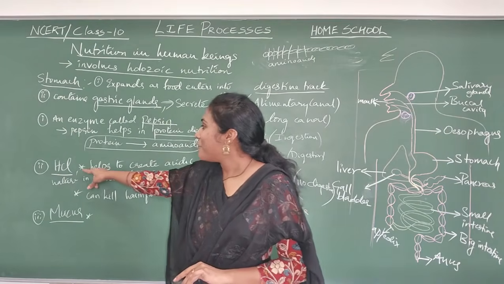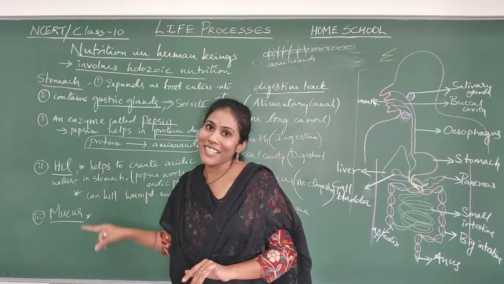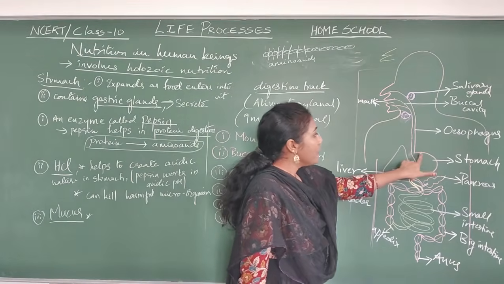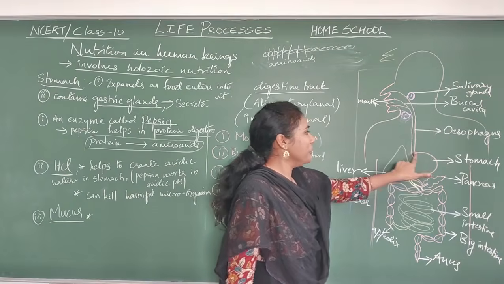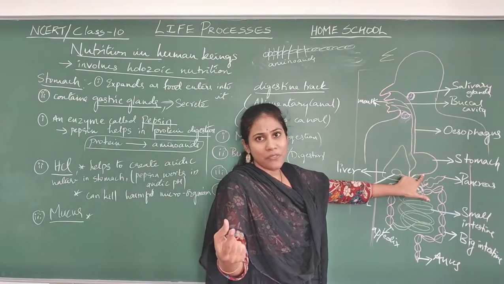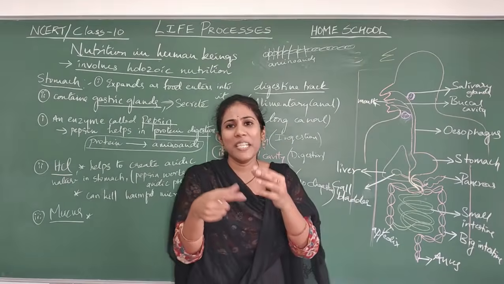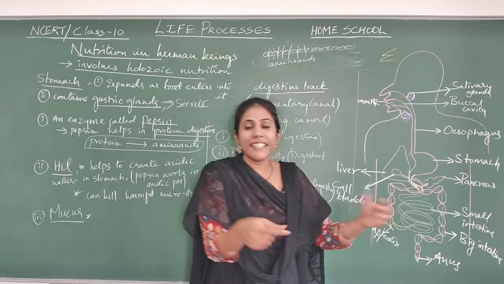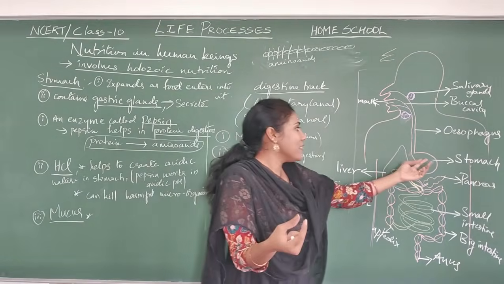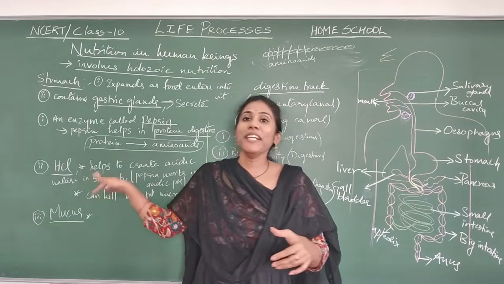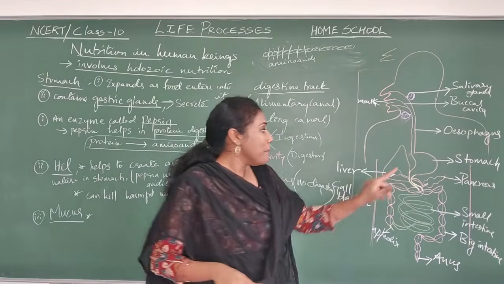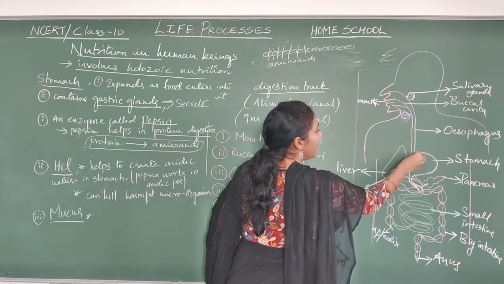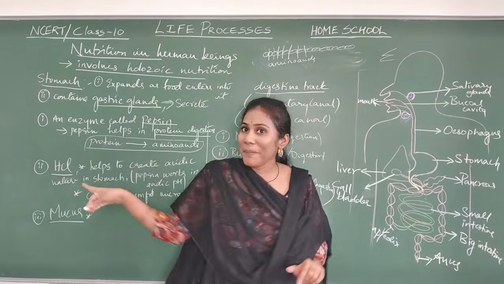HCl has come into the stomach, and that HCl can sometimes spoil the lining of the stomach. Stomach lining is made up of very delicate cells. HCl can destroy or disrupt those cells. To avoid that, mucus is secreted. Mucus will protect the lining of the stomach from HCl.